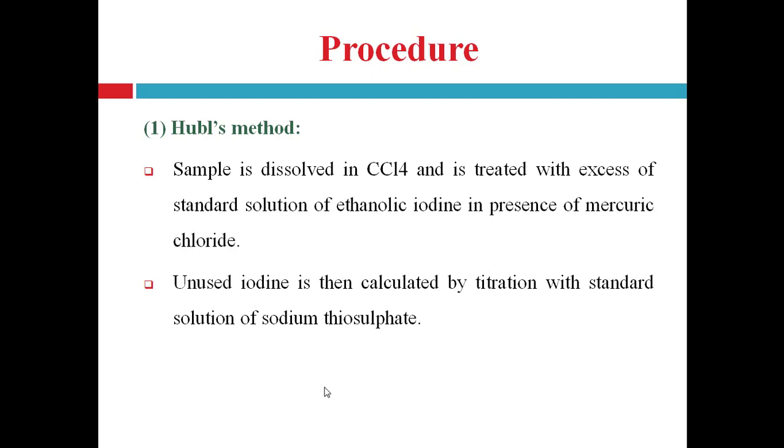So first make the reaction of sample with excess of standard ethanolic solution of iodine in presence of mercuric chloride, by dissolving the sample in CCl4, carbon tetrachloride. To this solution of sample add excess of standard solution of ethanolic iodine, and then add mercuric chloride. Shake well so that reaction between sample and iodine occurs.